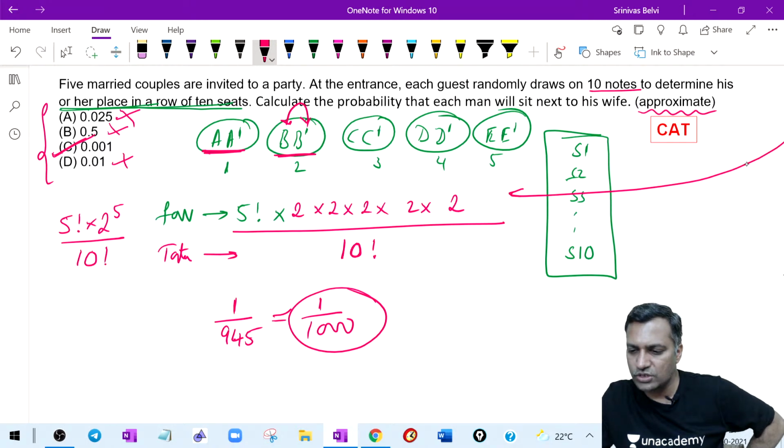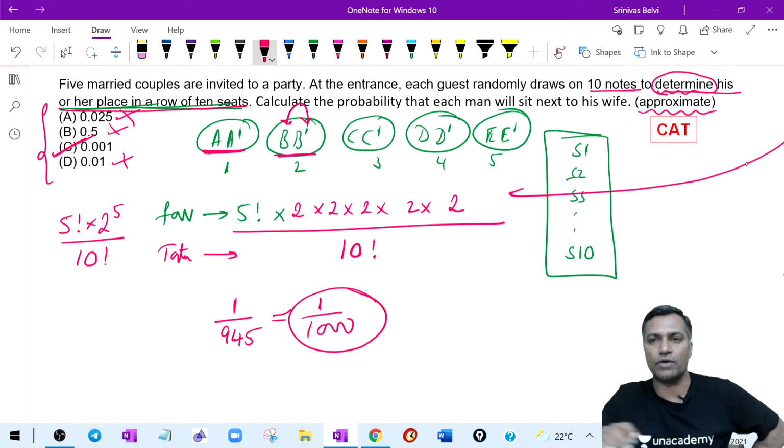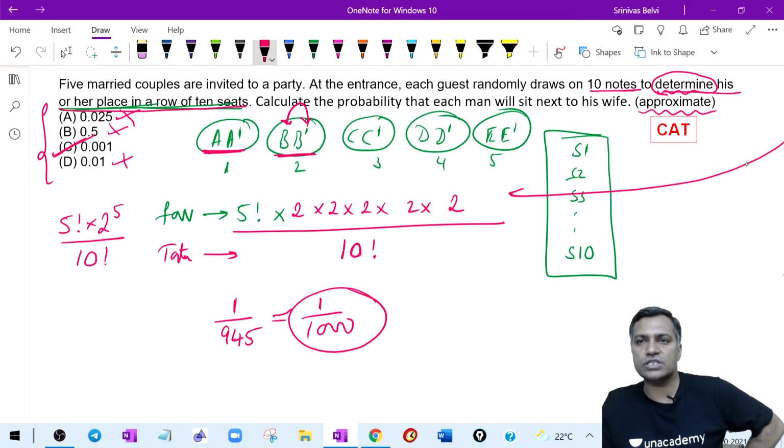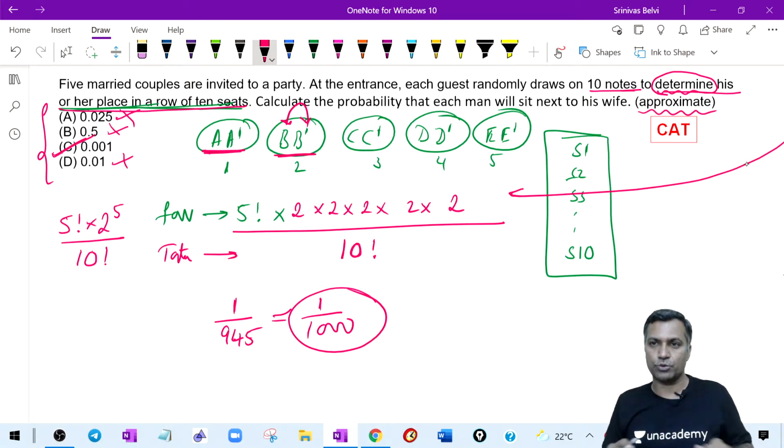10 notes. What are the notes there for? To determine his or her place in a row of seats. Therefore, you know that the notes have been picked to decide the seating position. Right, seating position.